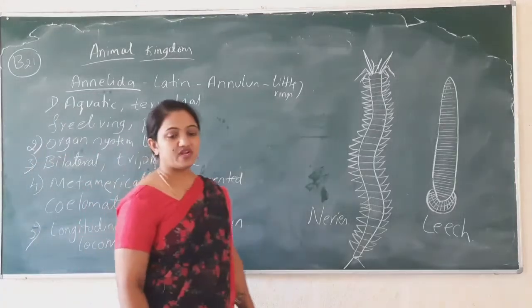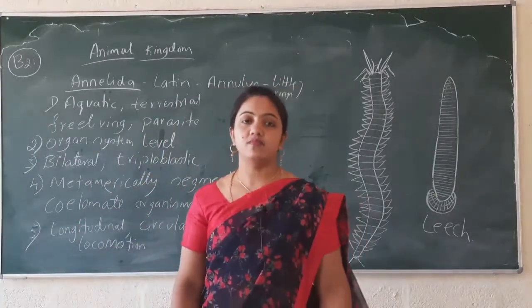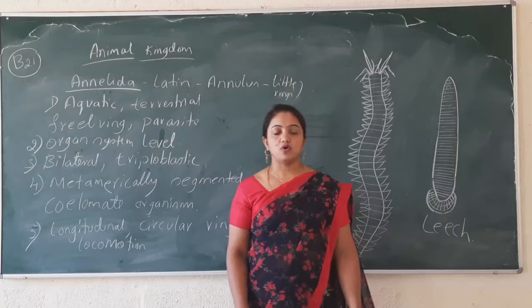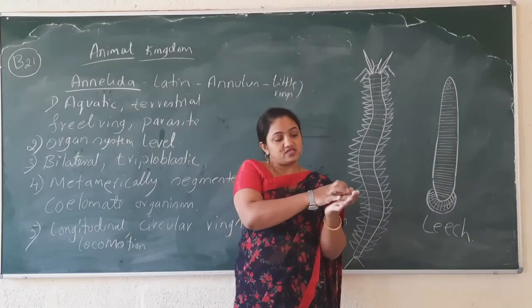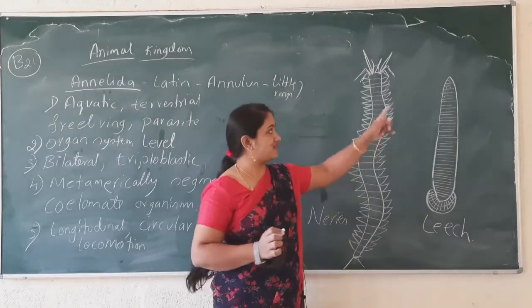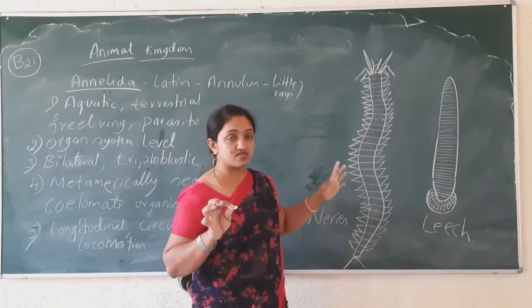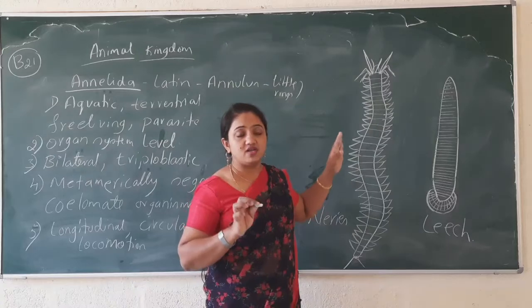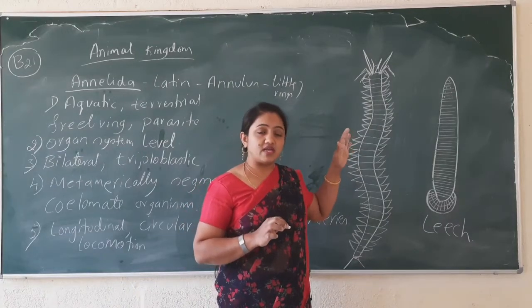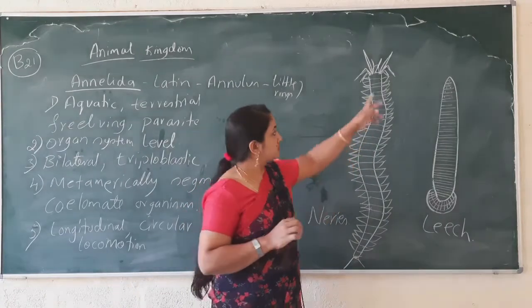So, you might have seen the earthworm. How the earthworm locomotes, like this it used to locomote. And the leech too. Some of the forms, like nereis, are aquatic forms.